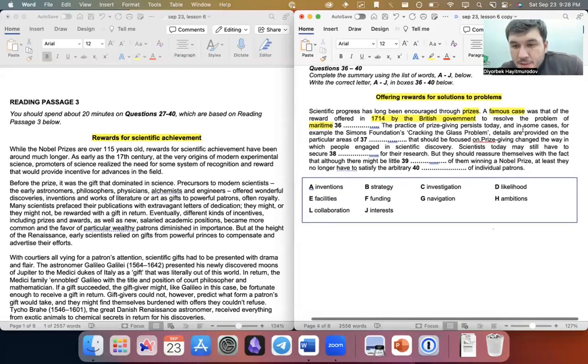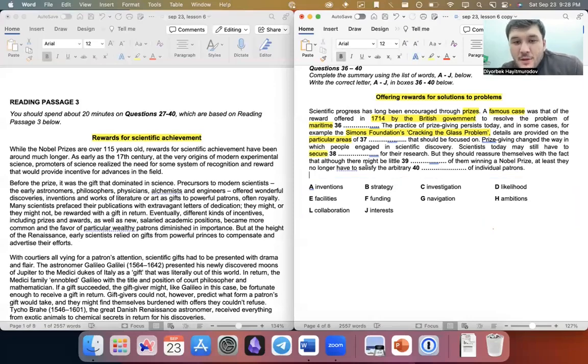So the practice of prize giving persists today. In some cases, for example, the Simons Foundation's cracking the glass problem provides details on particular areas. If you remember, we practiced this one. Prize giving changed the way in which people engaged in scientific discovery. Scientists today may still have to secure something. For example, this one, number 38, it's very easy. There is only one word that collocates with secure. Can you secure inventions? Which one fits collocation wise? Only one of them fits. Which one collocates with secure?